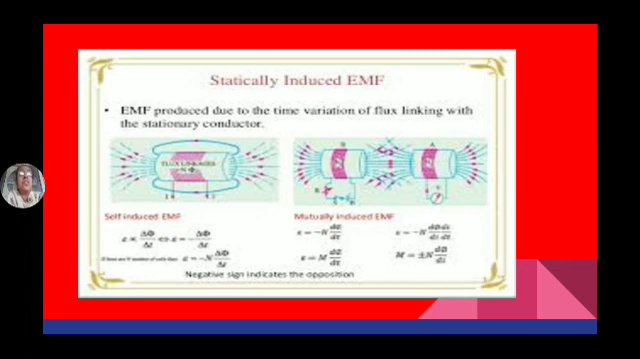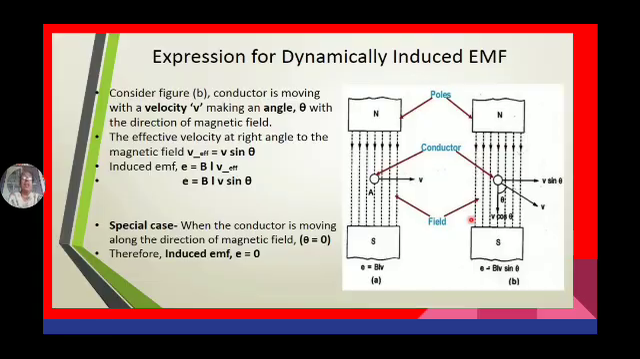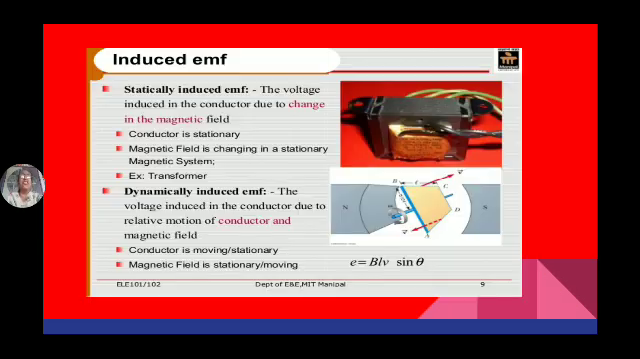So the process of inducing flux: the flux developed in coil 1 is passed to coil 2. Because of that flux, some EMF is induced in the coil. This EMF is known as induced EMF.